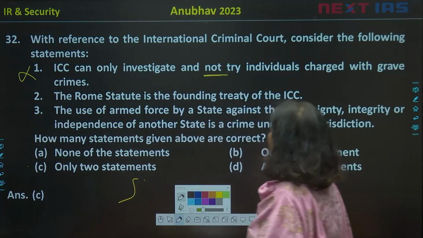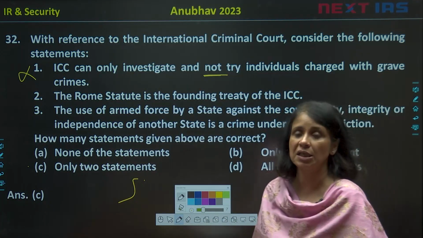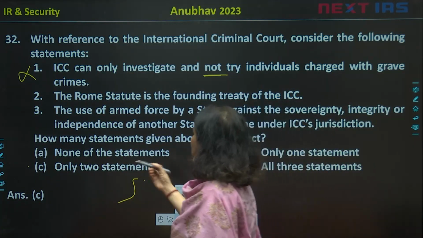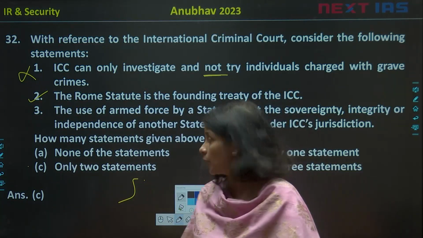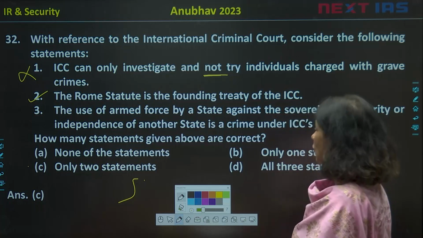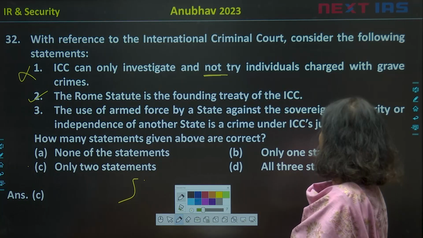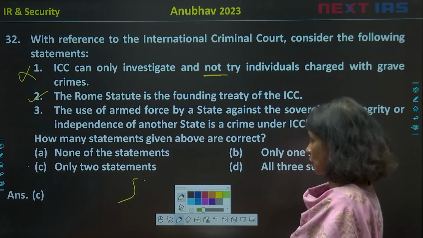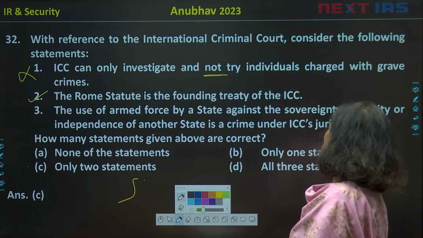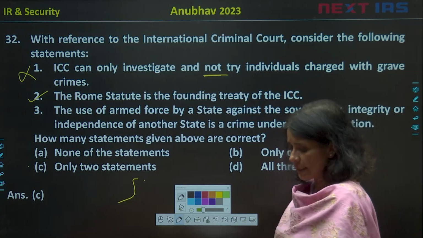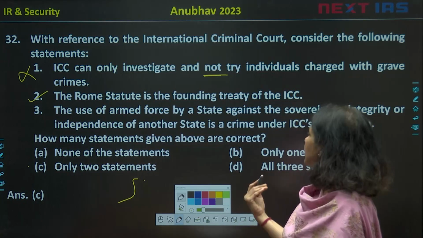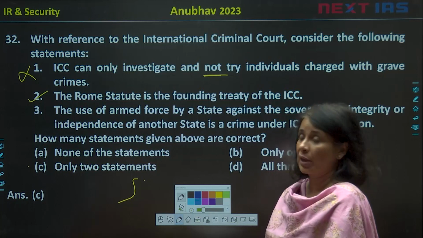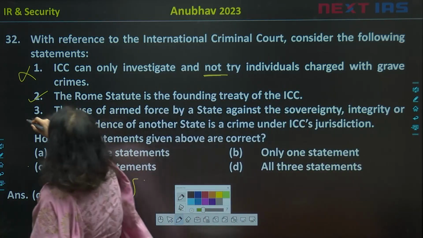Then the Rome Statute is the founding treaty of the ICC. Of course, the Rome Statute is the founding treaty of the ICC. And when we look at the third option, the use of armed forces by a state against the sovereignty, integrity or independence of another state is a crime under ICC's jurisdiction. Yes, any form of aggression against sovereignty and integrity is a crime. So statement 3 is also correct.